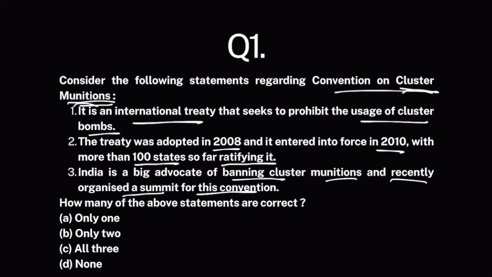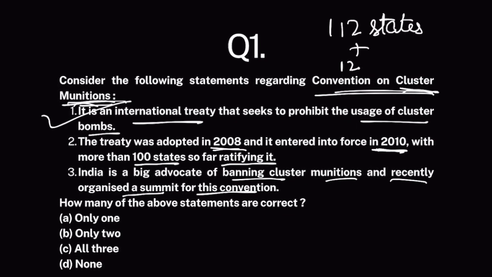Now there is an international treaty which basically prohibits the usage of cluster munitions, and this international treaty is known as the Convention on Cluster Munitions. Clear? So, first statement is correct. Now, this treaty was adopted in 2008 and it came into force in 2010. So far, this treaty has been ratified by around 112 states, and 12 other states have signed it but are yet to ratify it. So a wide adoption was seen as far as this treaty goes. Clear? So second statement is also correct.